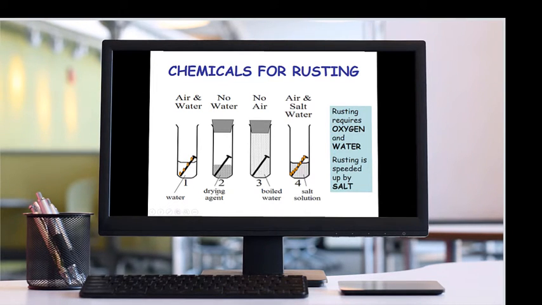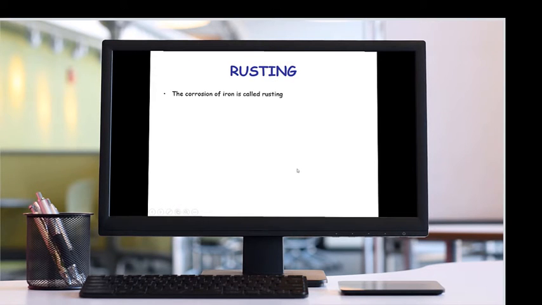If there is no water and you have put some drying agent, then the metal will not corrode. If you have boiled water and placed iron or some metal in it, then it will not corrode because there is no air. But if you have air, salt and water all together, then there will be a speeded process of corrosion of metal. The corrosion of iron is called rusting. Iron is the only metal which rusts.